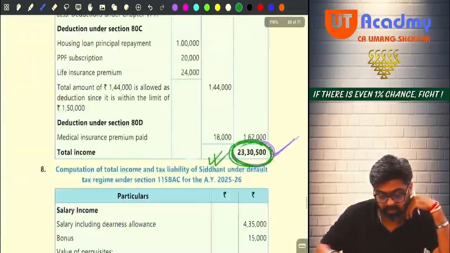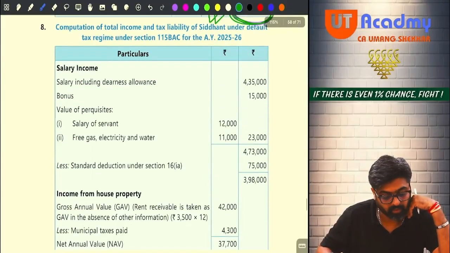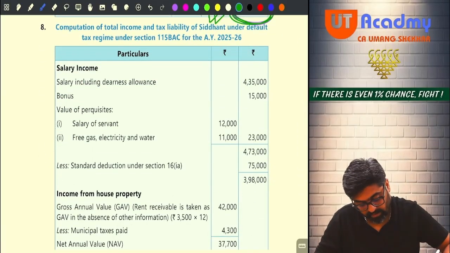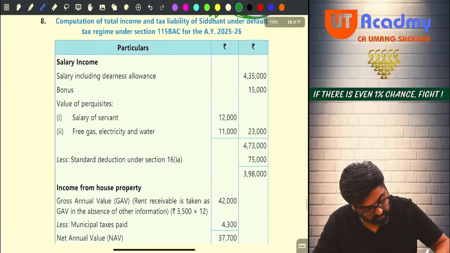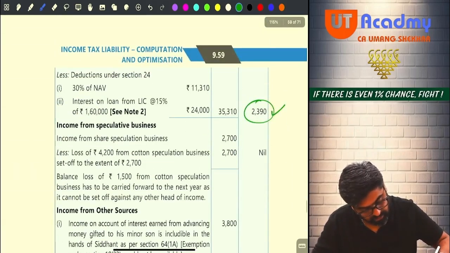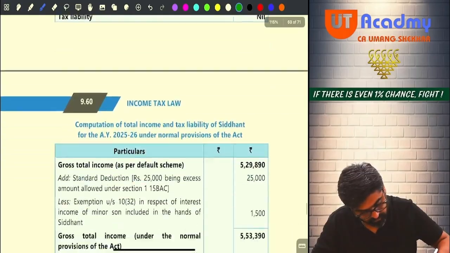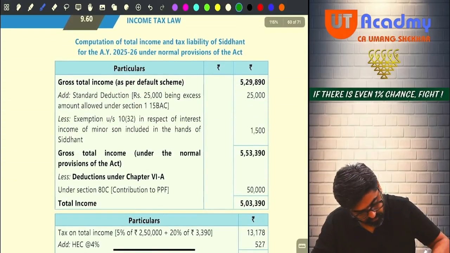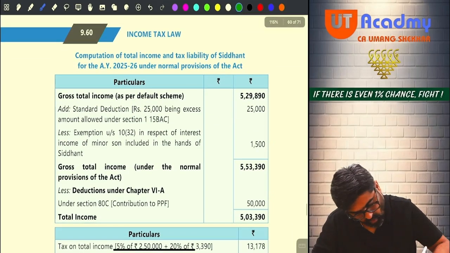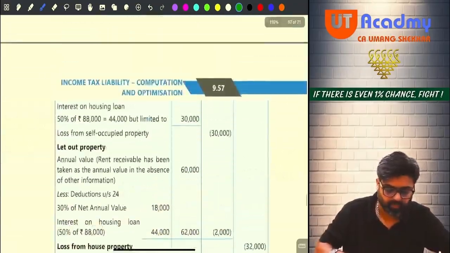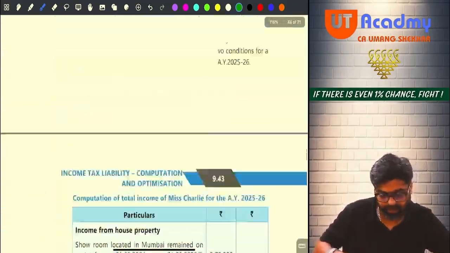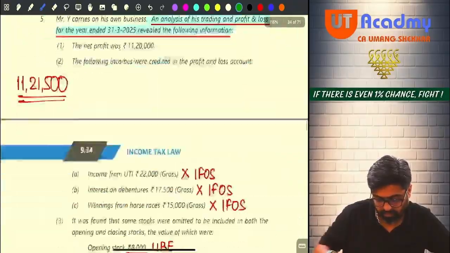Please check once. Salary income also, so that we don't have to come here again. Salary income 398 and okay. So in the question again we'll come.